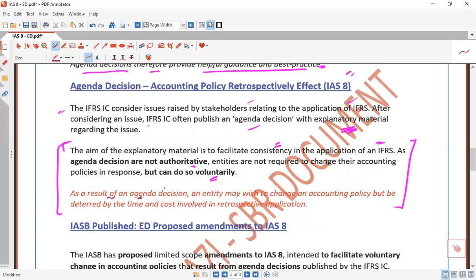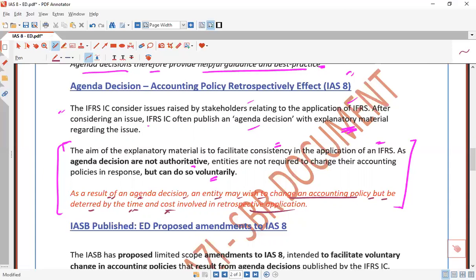As a result of an agenda decision, an entity may wish to change an accounting policy but be deterred by the time and cost involved in retrospective application. It means that for a change in accounting policy with retrospective application, you have to consider the time and cost matter. If, in the cost-benefit analysis, it is a very costly solution, then ignore retrospective application and move on to prospective application.